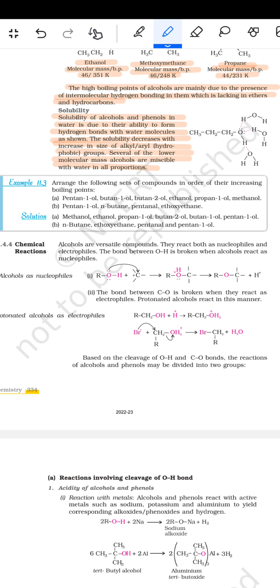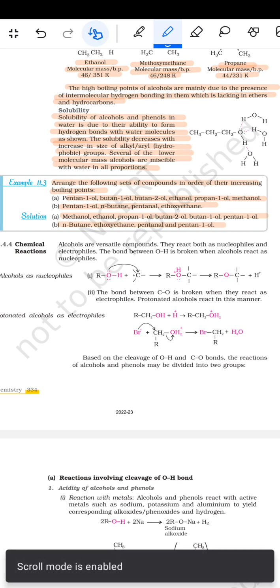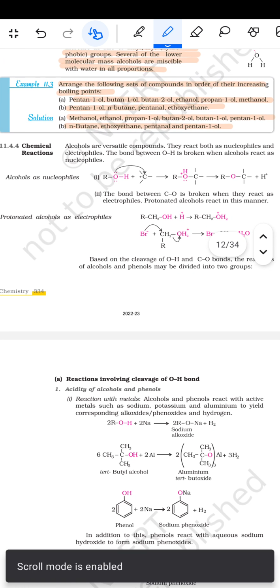For example 11.3 है कि arrange the following sets of the compounds in order of their increasing boiling points: pentan-1-ol, butan-1-ol, butan-2-ol, ethanol, propan-1-ol, methanol, pentan-1-ol, n-butane और pentanal और इथॉक्सी इथेन। इसका सॉल्यूशन है मिथेनॉल, इथेनॉल, प्रोपेन-1-ol, butan-2-ol, butan-1-ol, pentan-1-ol, n-butane, इथॉक्सी इथेन, pentanal एंड पेंटेन-1-ol हो जाएगा।